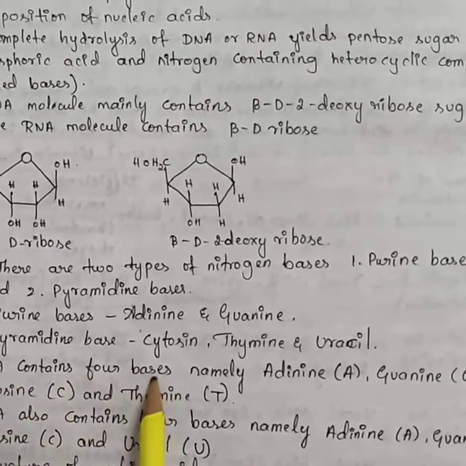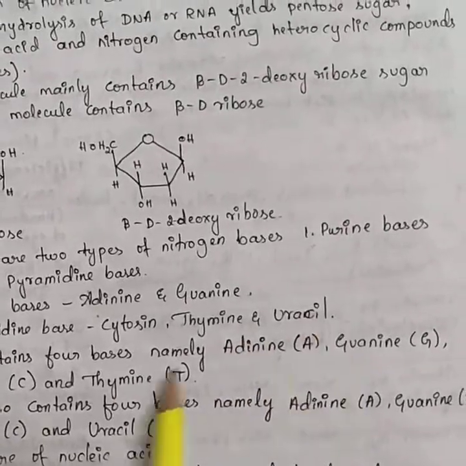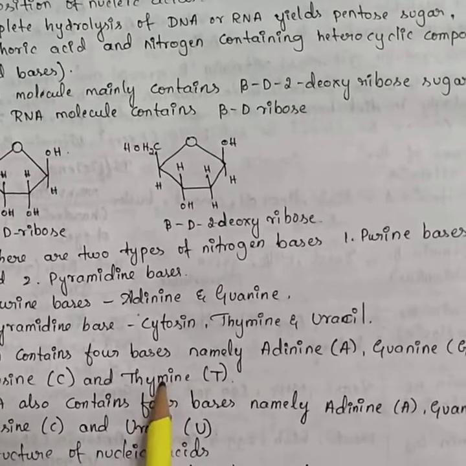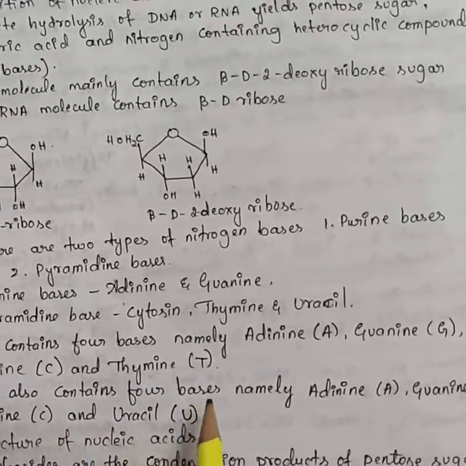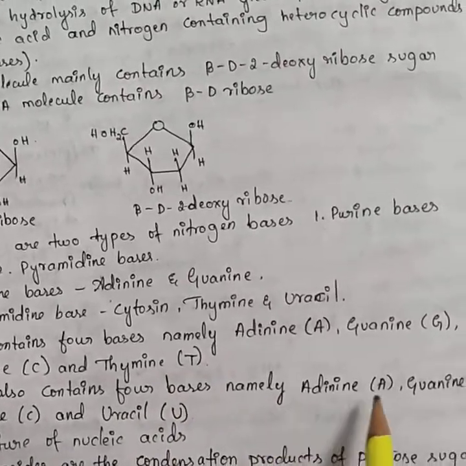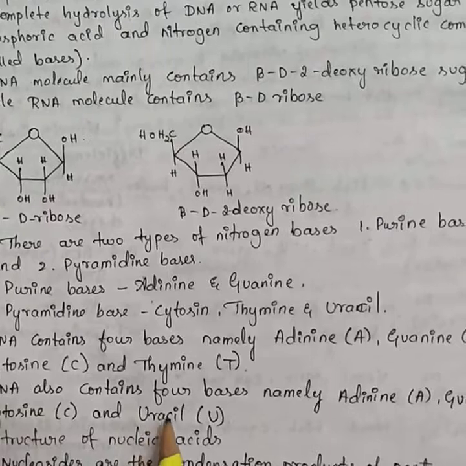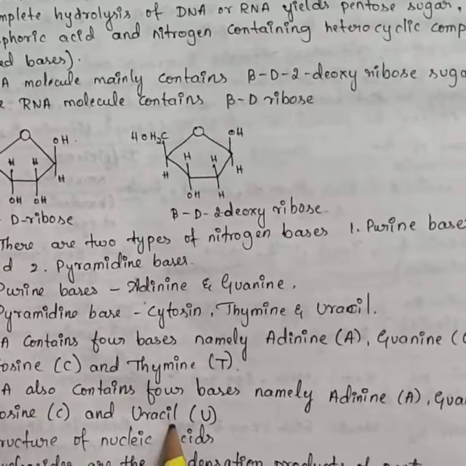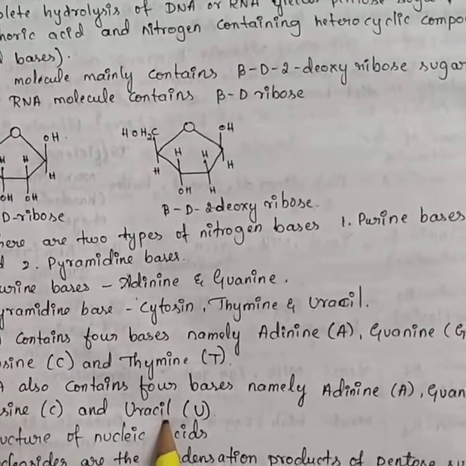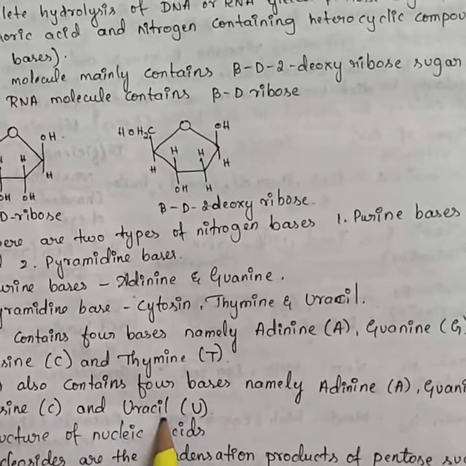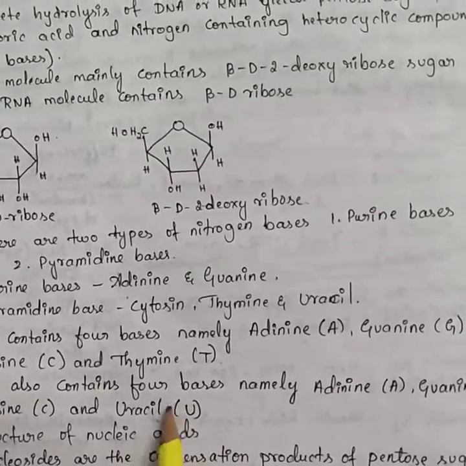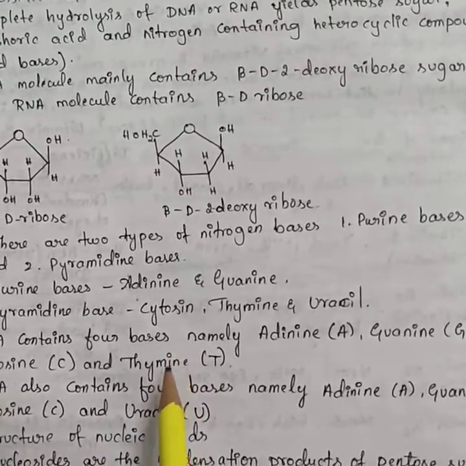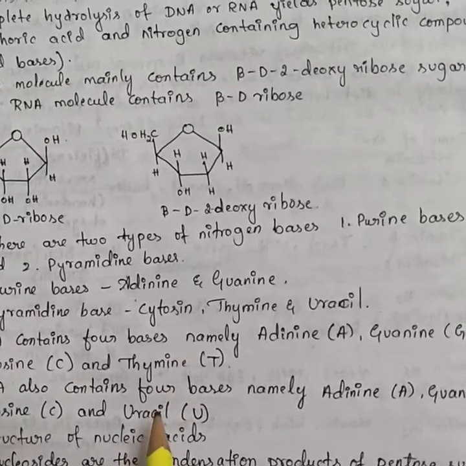DNA contains 4 bases, namely adenine, guanine, cytosine and thymine. This is the most important one. RNA also contains 4 bases, namely adenine, guanine, cytosine and uracil. The difference between DNA and RNA is that adenine, guanine and cytosine are common to both DNA and RNA, while DNA contains only thymine and RNA contains uracil. You have to remember this thymine and uracil. Thymine is mainly present in the DNA molecule, while uracil is mainly present in the RNA molecule.